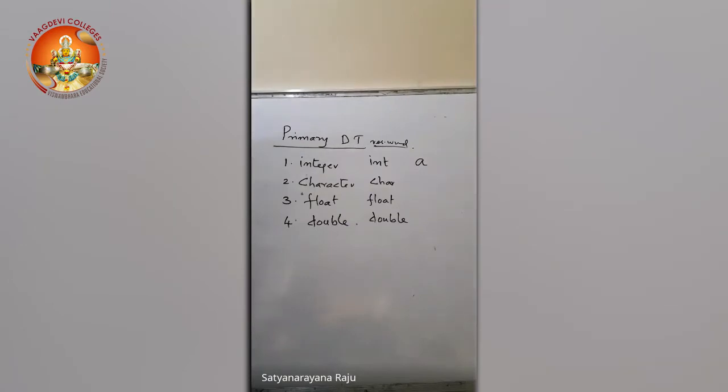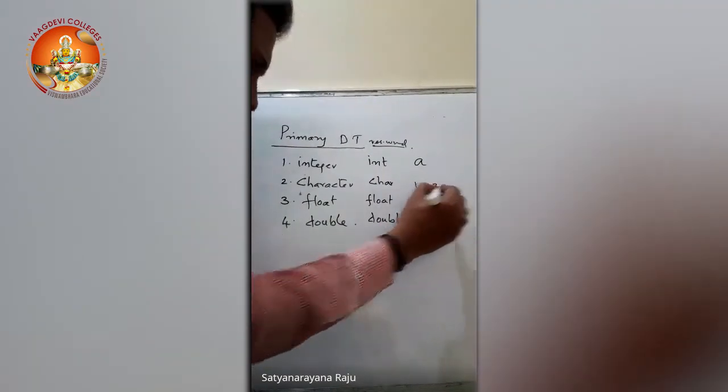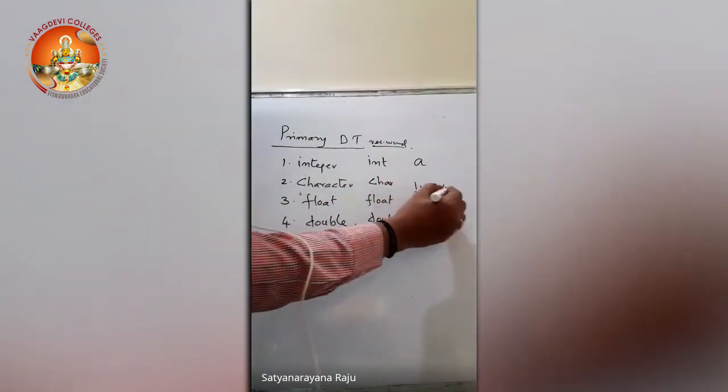And if I declare a variable of type character, in that variable we can store any one character from the character set of C language. Float and double, these 2 are used for representation of real numbers. What are real numbers? For example, 1.234 is a real number, with an integer part and a decimal part.